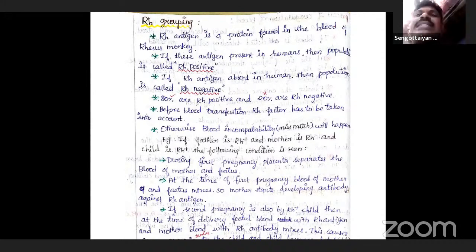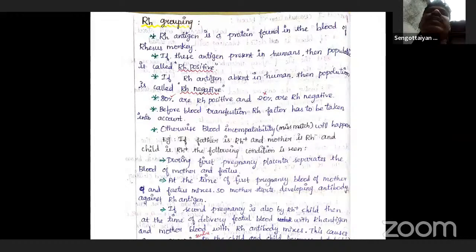So RH antigens are similar to the ones present in rhesus monkeys, hence it is called RH. RH means rhesus monkeys.